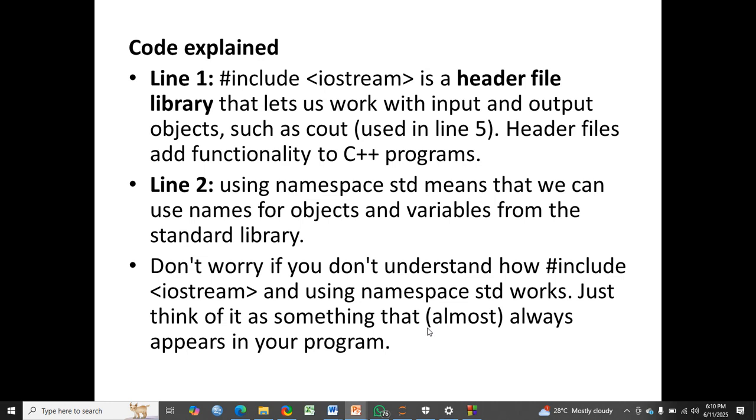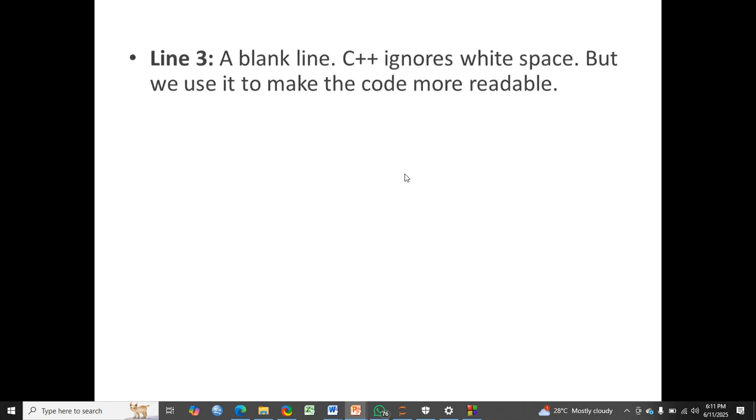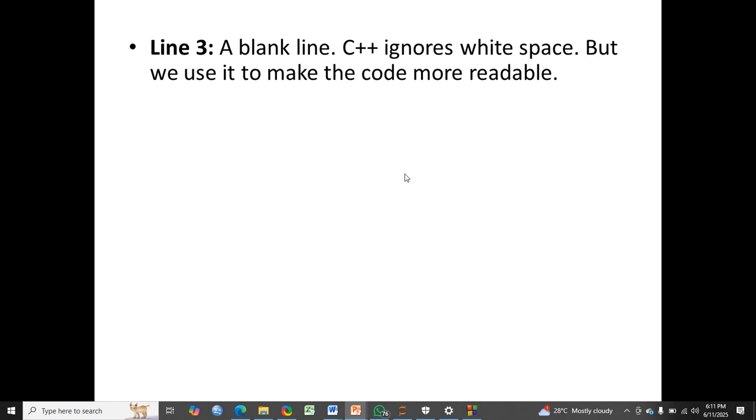Okay? Don't worry if you don't understand how #include, iostream and using namespace std work. Just think of it as something that always appears in your program. So even if you don't understand it, just know that it will always be there in your program. Just know that it is almost a compulsory part of your program. Then line 3, we just saw a blank line.